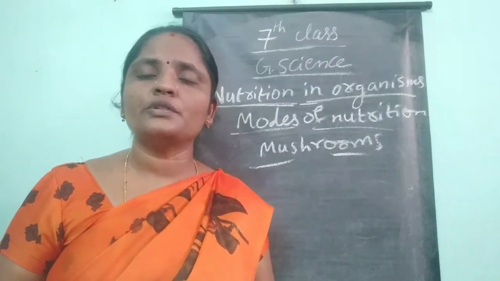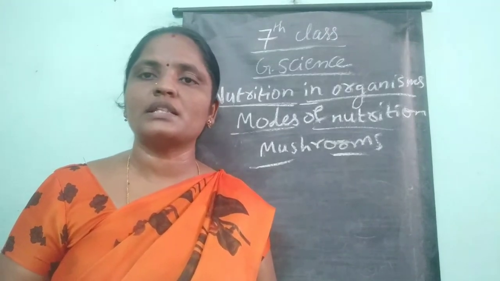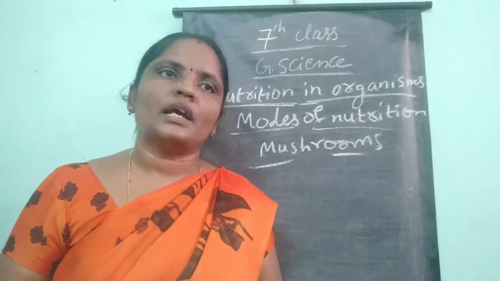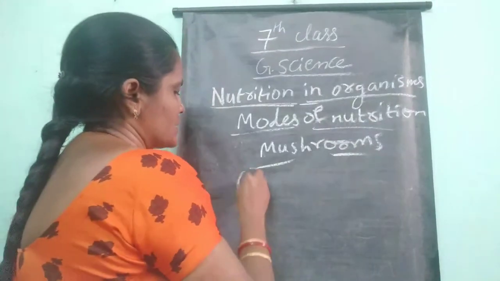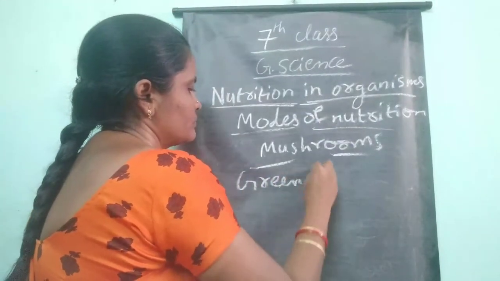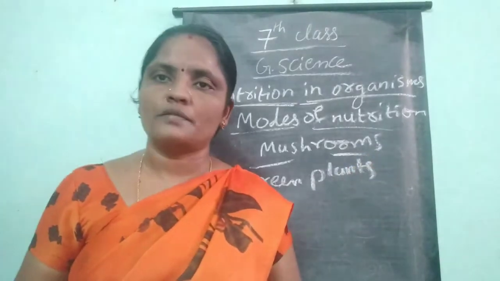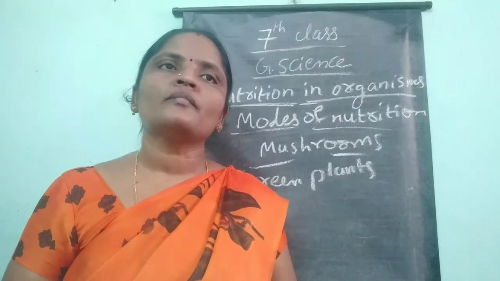Next, what kind of nutrition is seen in animals? In animals definitely we can say that the heterotrophic mode of nutrition is seen. Green plants are autotrophs, and the mushrooms and the animals are heterotrophs.